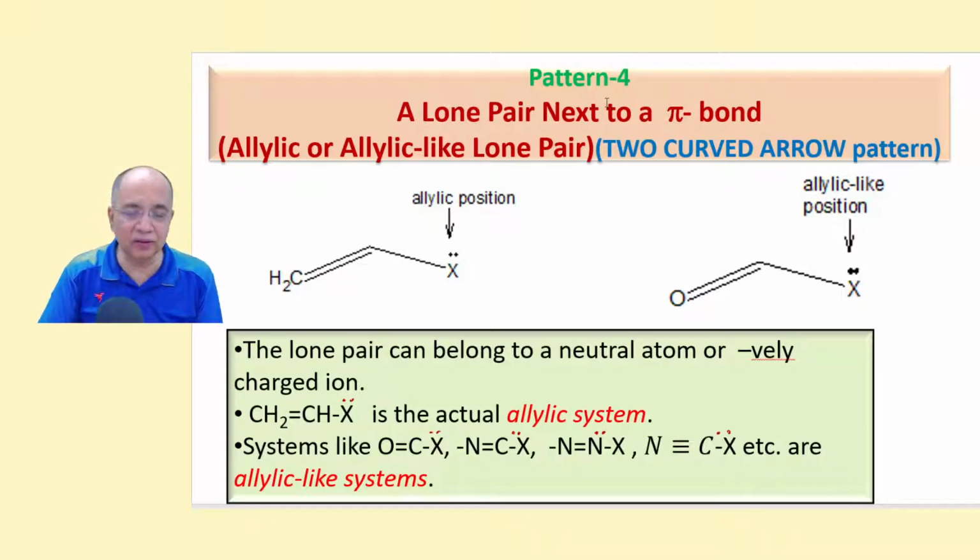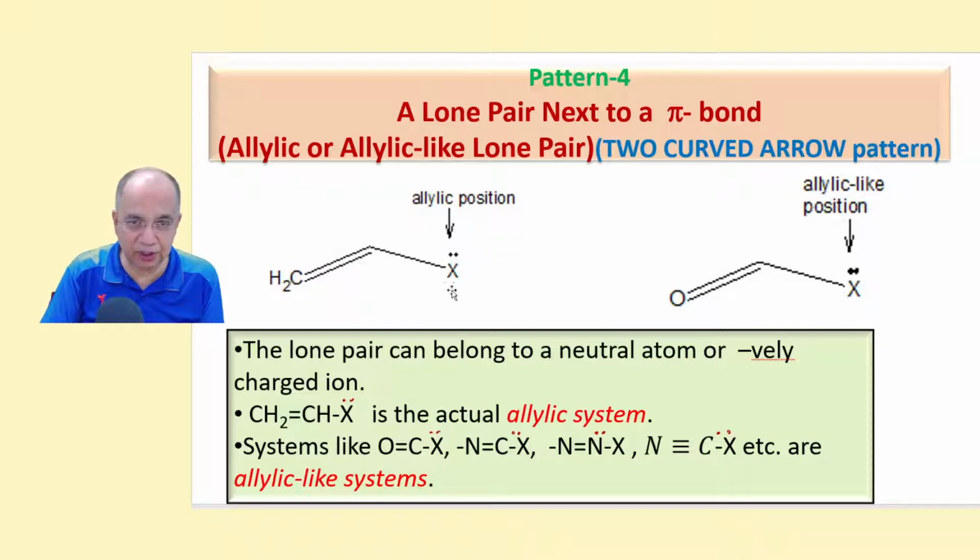Now the fourth pattern that we are going to study now is a two curved arrow pattern, as I told you. That is a lone pair next to a pi bond. That is also called the allylic lone pair or allylic-like lone pair. It's not allylic carbocation. Allylic-like or allylic lone pair. That is a lone pair next to a pi bond, not a positive charge next to a pi bond. It is a two curved arrow pattern.